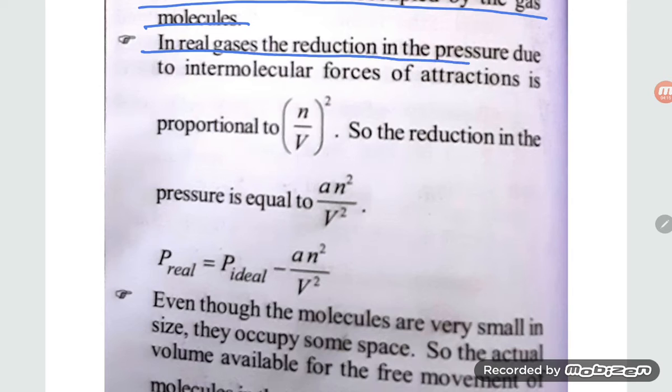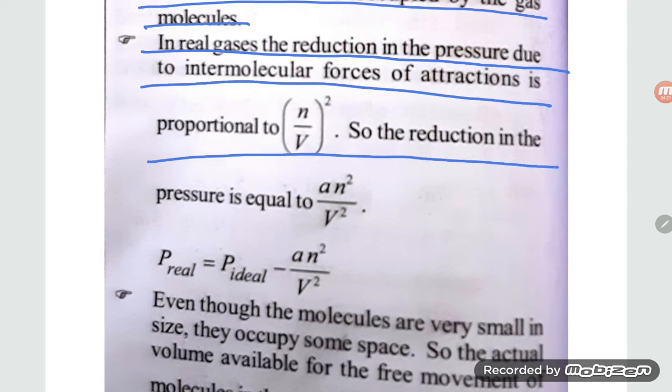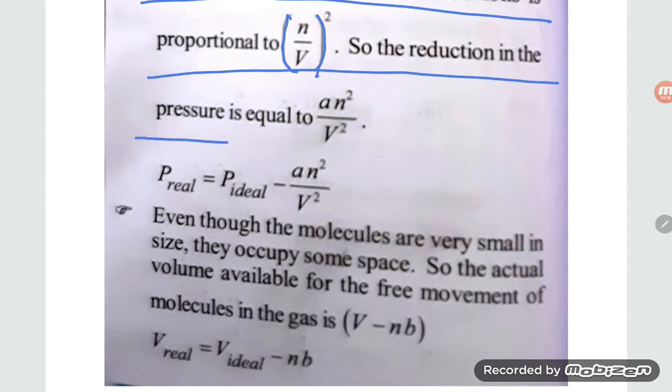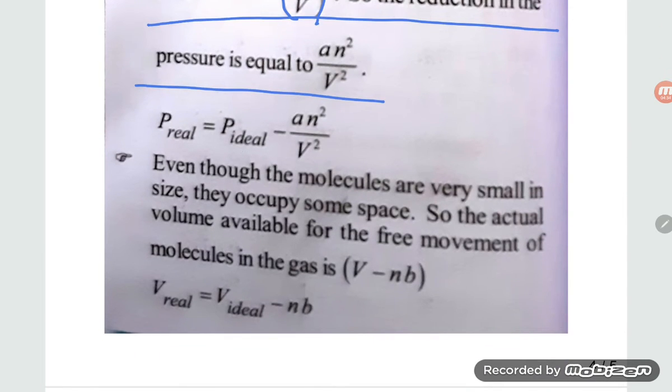In real gases, the reduction in pressure due to the intermolecular force of attraction is proportional to (n/V) whole square. So the reduction in pressure is equal to an²/V². So P real is P ideal minus an²/V².